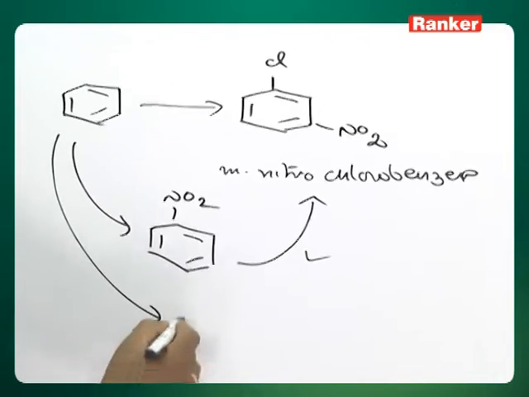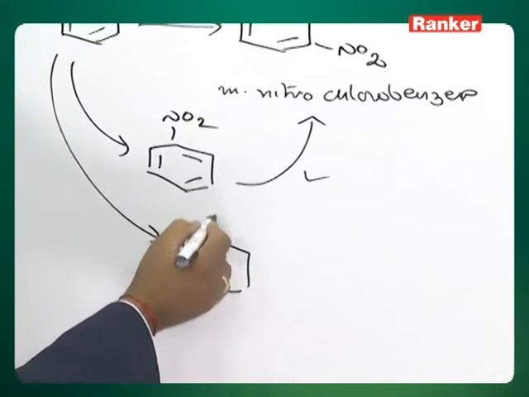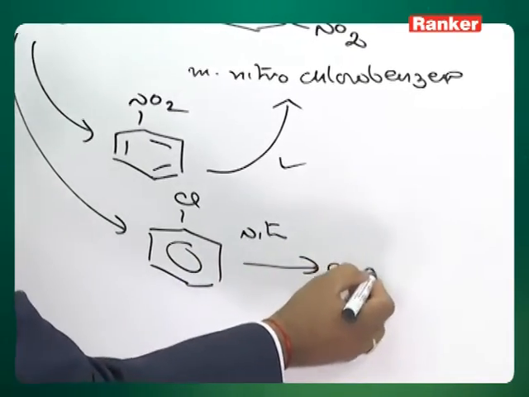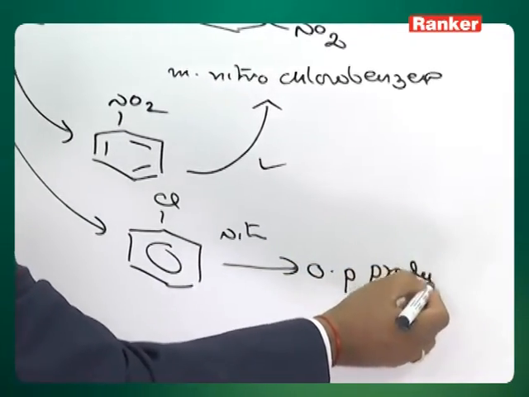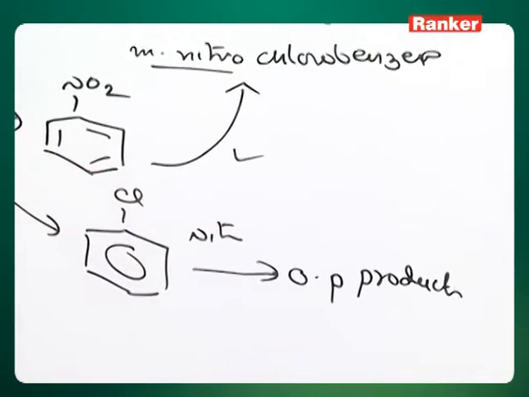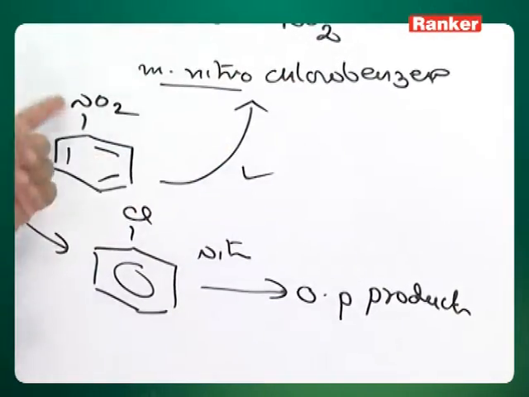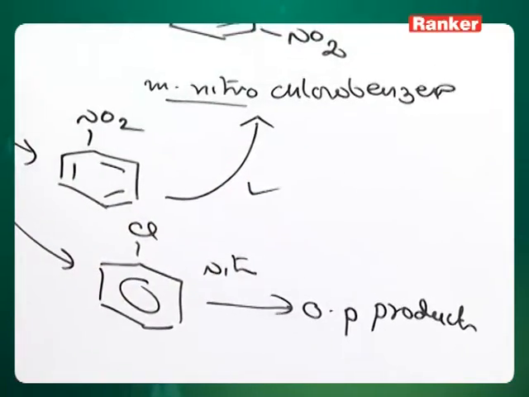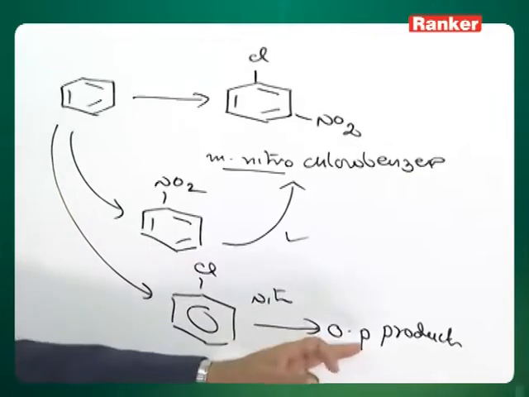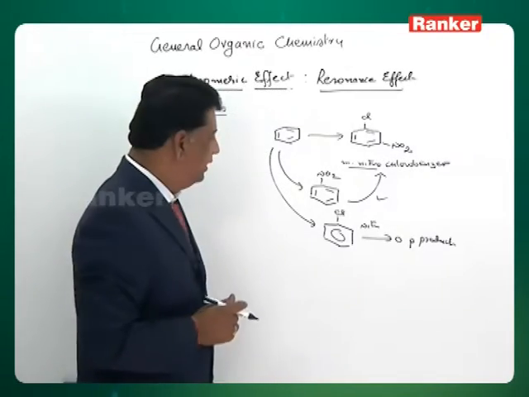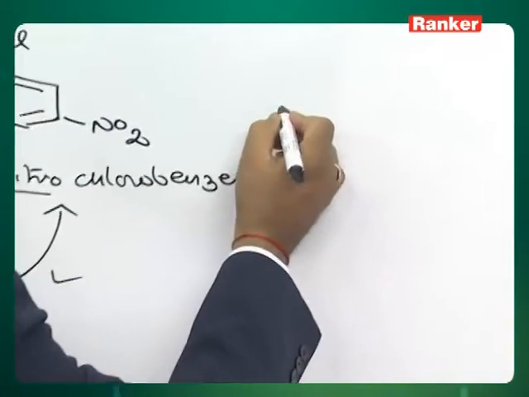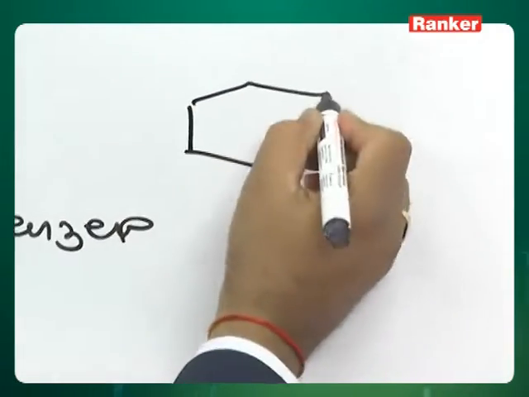Instead, if you prepare chlorobenzene first, then nitration gives the ortho and para products. This is the wrong answer in fact. I want meta. The nitro group has a meta directing property, therefore introduce the nitro first, then go for the chloro. So to prepare this particular compound, this particular order is correct, the other order gives a wrong answer. Okay, right. Like that we have a huge number of questions. In the IIT also we have some questions like this.